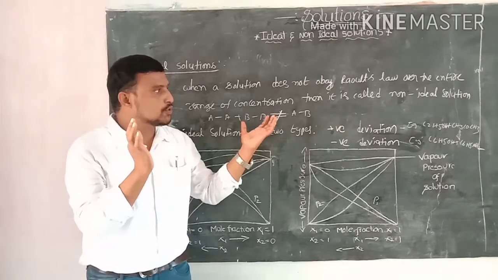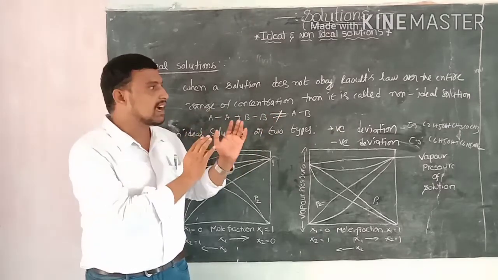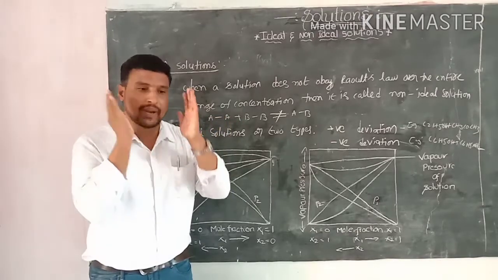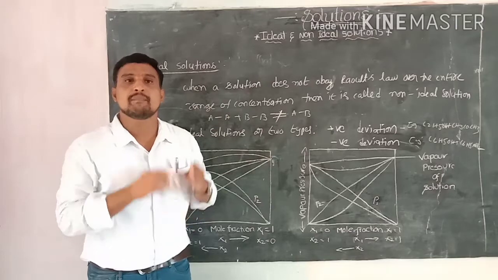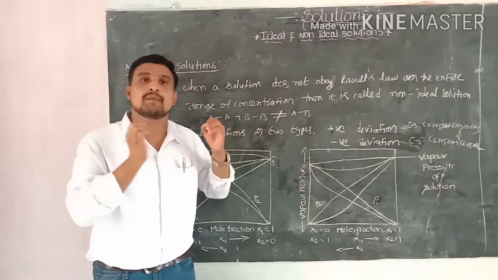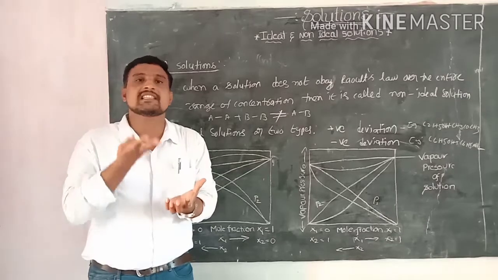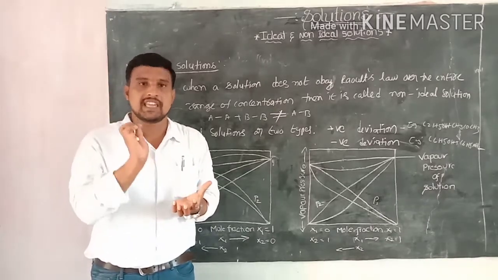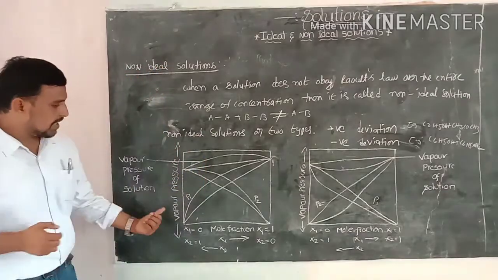When ethyl alcohol and acetone mix together, the hydrogen bonds between the molecules break, vaporization increases, vapor pressure also increases, and the solution gives a positive deviation.